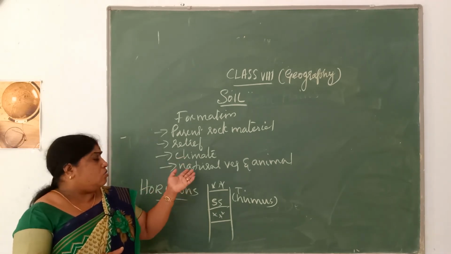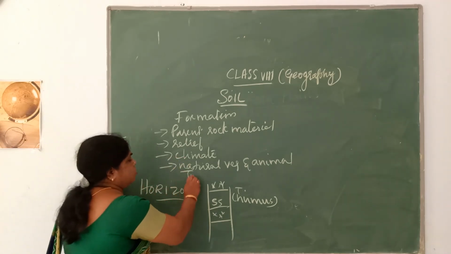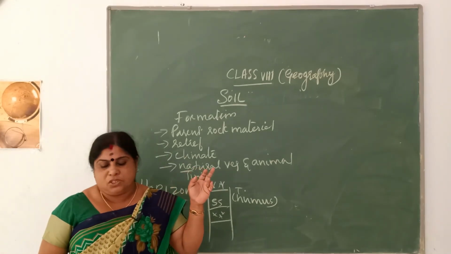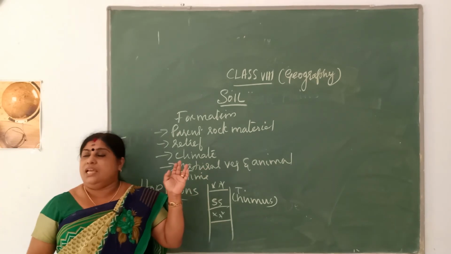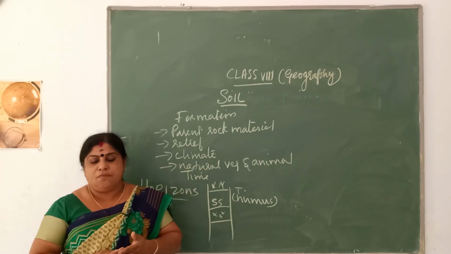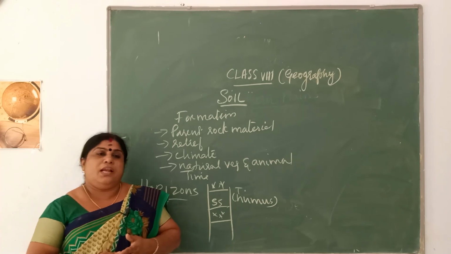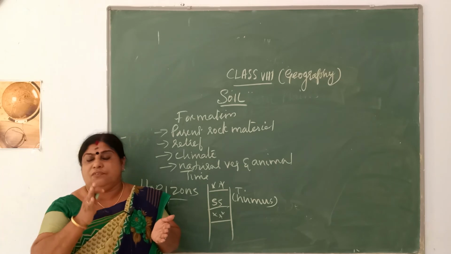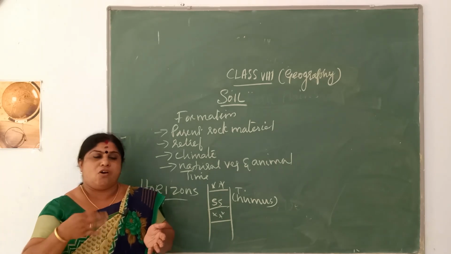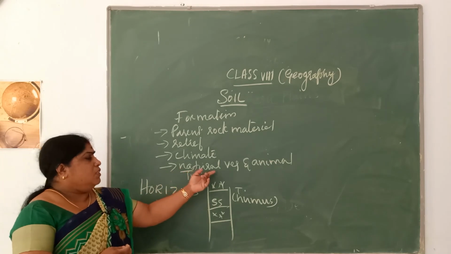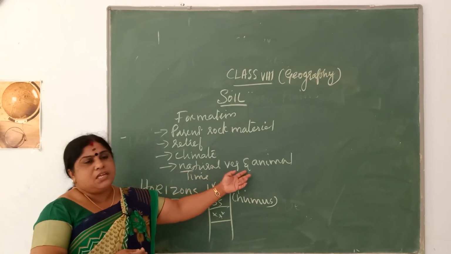Time is also another factor which influences the presence of soil. As I told you, it takes millions of years for the formation of soil, and the soil layer will be thicker as well as deeper if it remains undisturbed for a longer period of time. Next is natural vegetation and animal life.